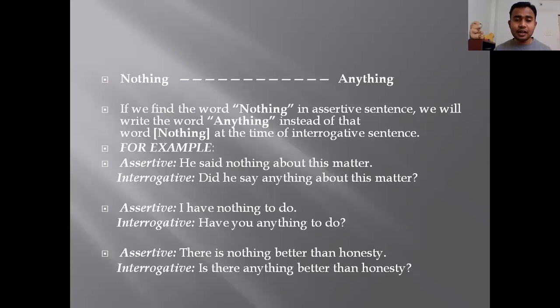Do, does या did. हम लोग do यूज नहीं कर सकते क्योंकि simple past tense में speech जा रही है, so we have to use did. Interrogative will be, did he say? Said नहीं आएगा यहाँ पे, क्यों? Because we are using did. So did he say anything about this matter?